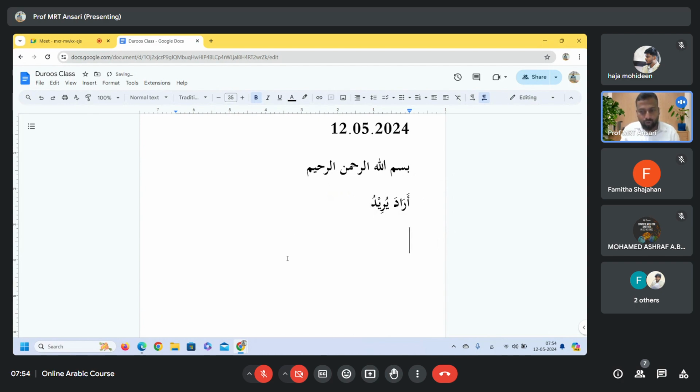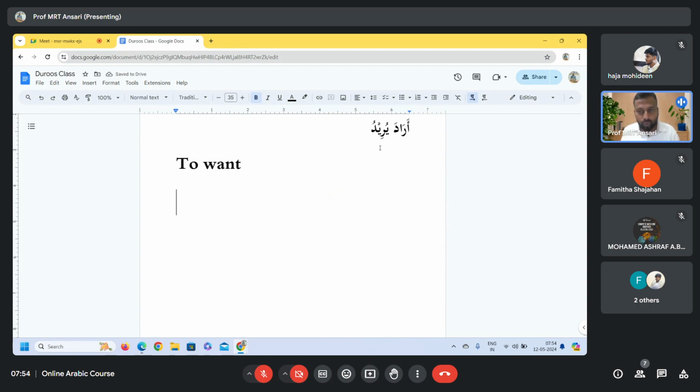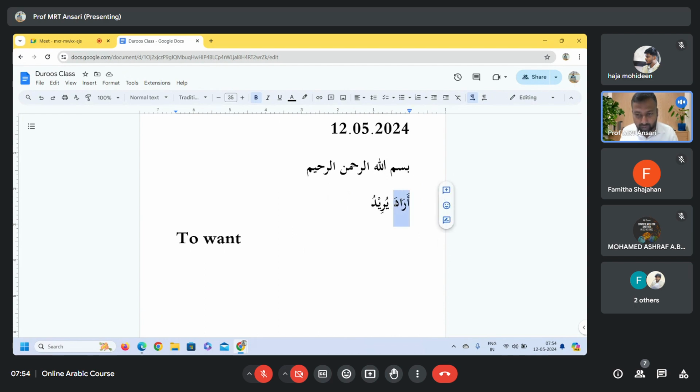يريد meaning to want. أراد means he wanted. يريد means he wants. Okay, it has four letters. It is a four-letter verb. So inshallah, when we learn four-letter verbs, we will learn in detail. One more thing, it also has a weak letter, alif. So its conjugations behave somewhat unusually. That we will also learn in this book in the last chapters, inshallah.